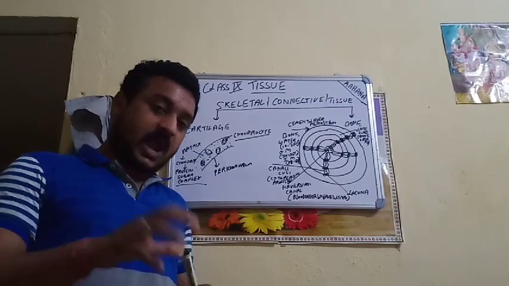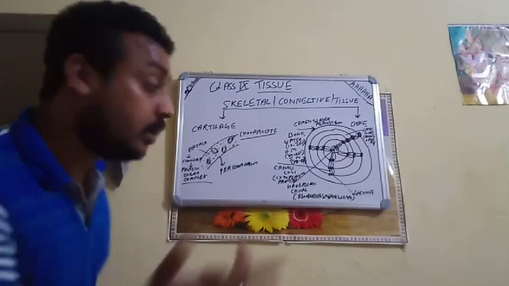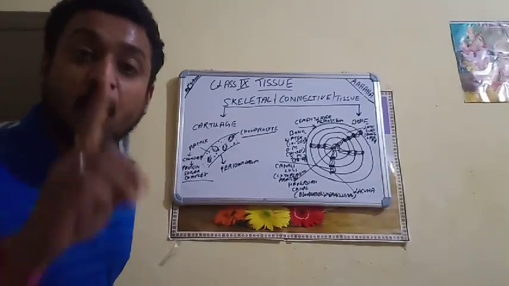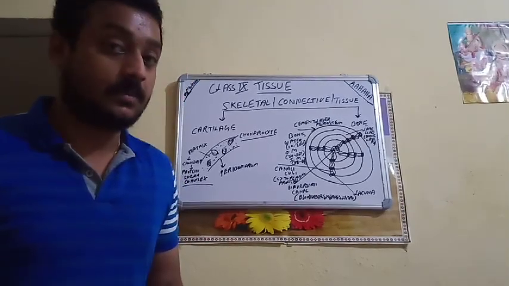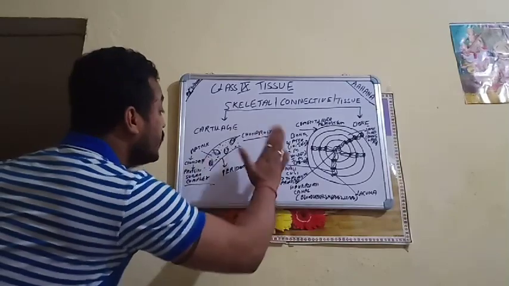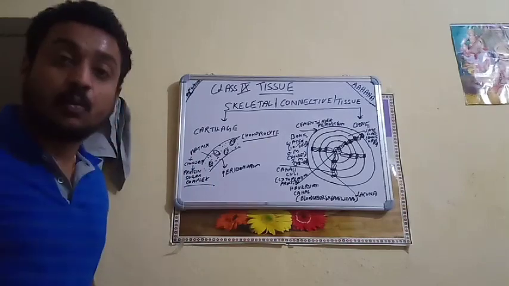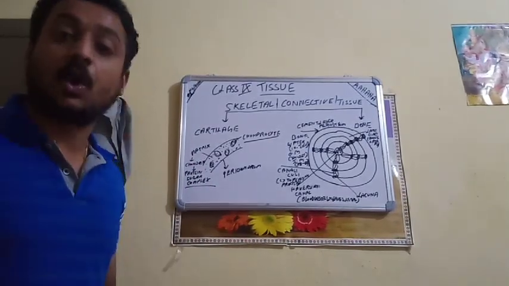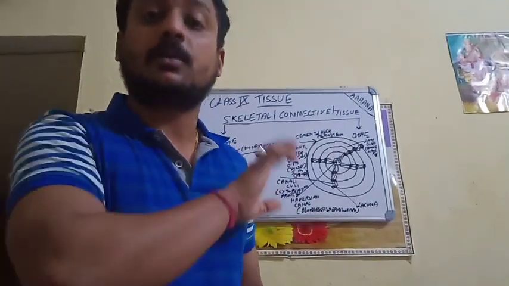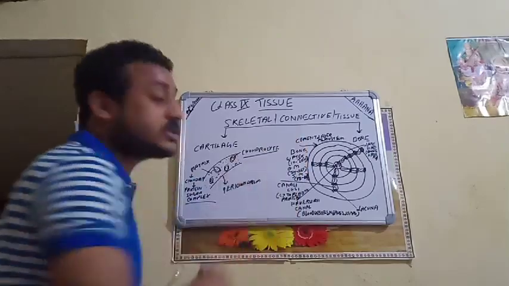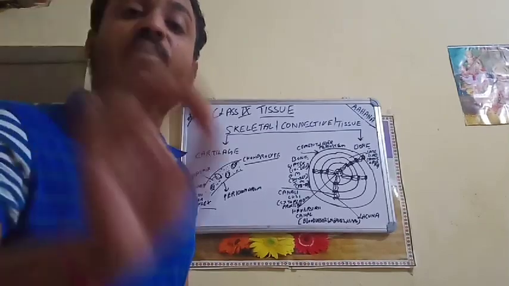Now, just have a brief idea. First, perichondrium. Inside the perichondrium, matrix. Matrix is made up of chondrin. Chondrin is having protein and sugar complex. Again I am repeating, the outer covering of the cartilage is perichondrium. Inside the perichondrium, matrix is found. The matrix itself is made up of chondrin, and chondrin itself is composed of protein and sugar. And the presence of chondrocyte in the cartilage makes the cartilage very soft, smooth and very much functional.